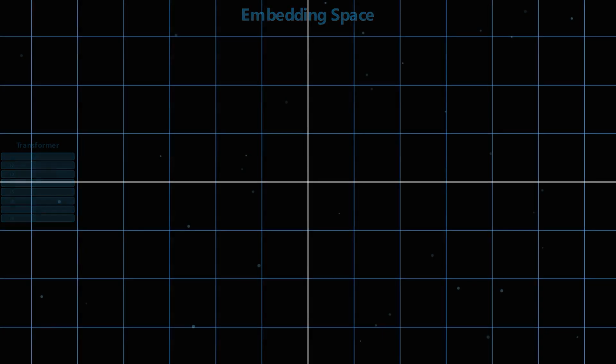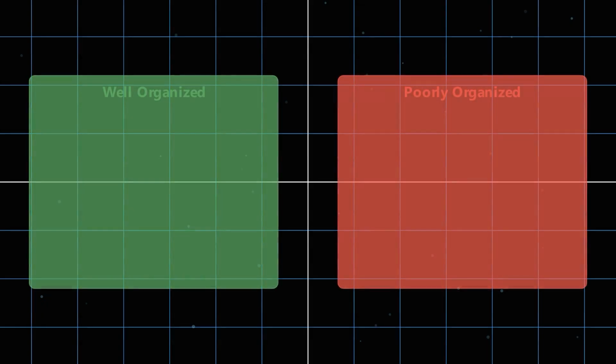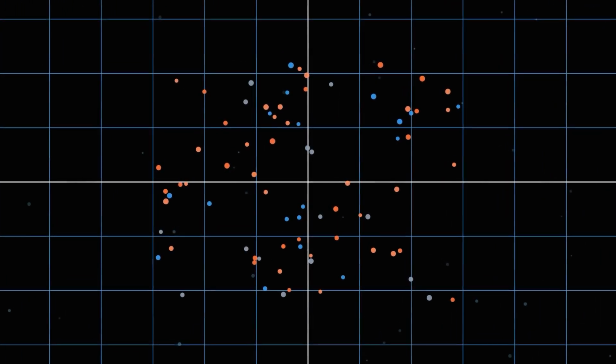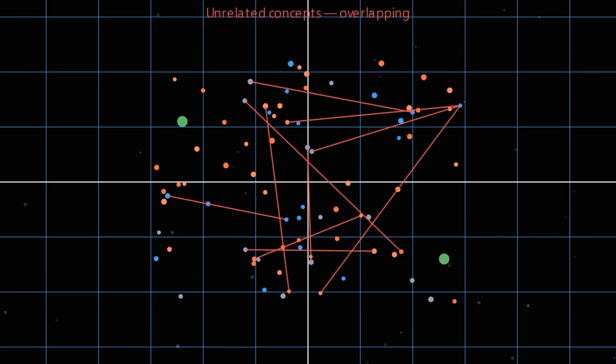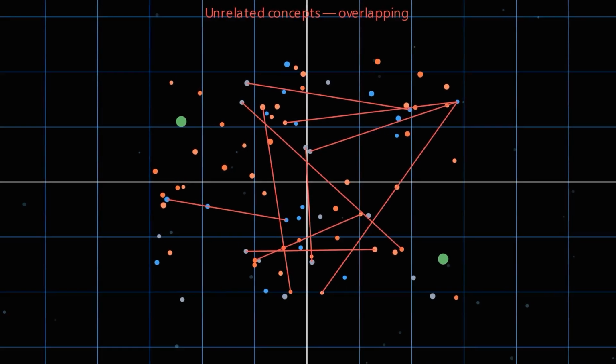But not every embedding space is equally good. Some naturally organize similar concepts into meaningful directions. Others become noisy, scattered, and difficult for the model to learn from. When the geometry becomes disorganized, similar concepts may drift apart, while completely unrelated concepts become unexpectedly close together. The transformer now has to learn from a representation that contains far more noise than structure.